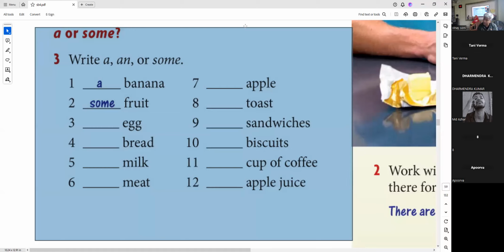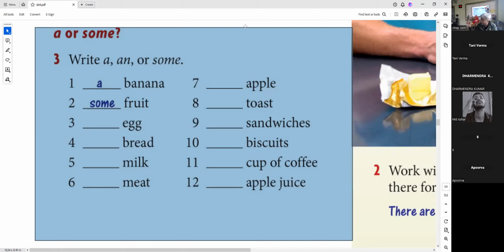In a shop, you can say an apple juice. And why is that? Because in shops, they give you a fixed amount of juice for a fixed amount of money. If 2 people go, they will say, 2 apple juices, please. Which actually means 2 glasses of apple juice, right? But we just say 2 apple juices, please.